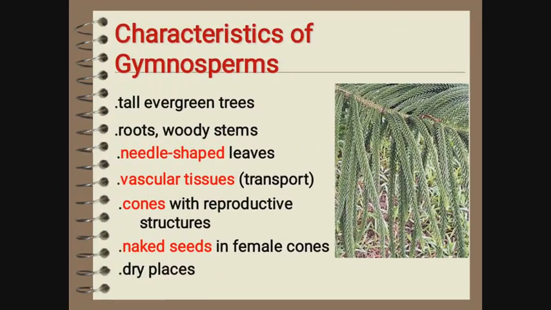So here are some characteristics of gymnosperms. Gymnosperms are tall evergreen trees. They have roots, woody stems, needle shaped leaves, vascular tissues, xylem and phloem for transport and support. They have cones with reproductive structures. Cones are of two types, male and female cones. Naked seeds are in female cones, and they are found in dry places.